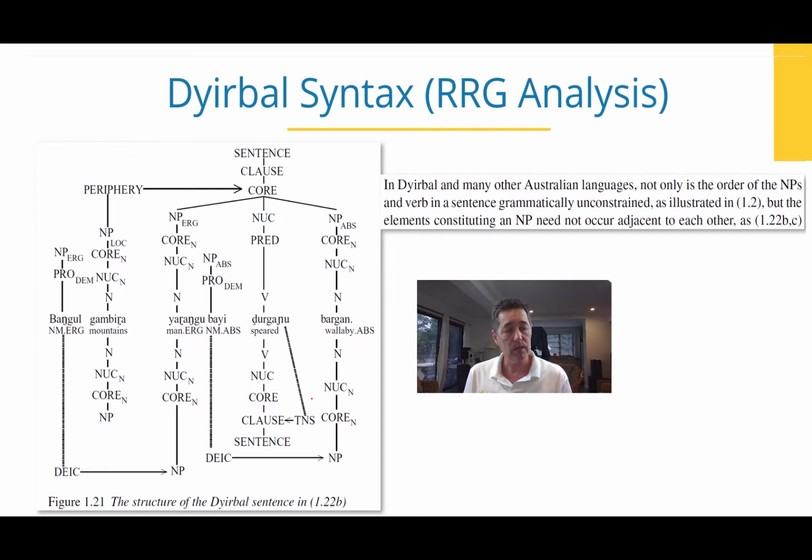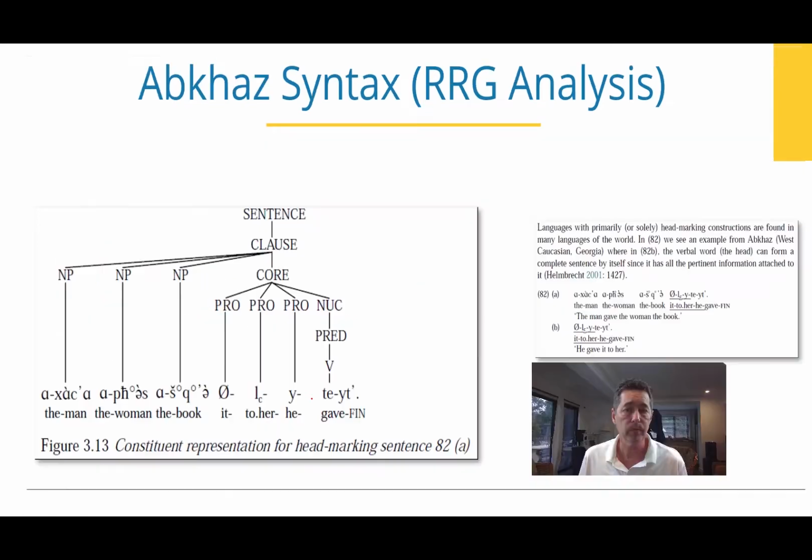But in this case, mountains is identified separately and added as the predicate above that other predicate, speared. And what makes the Australian Aboriginal language interesting is that it's completely free word order. So the verb can come at the beginning of the sentence, at the end, and all of those words can be shuffled, and it means exactly the same thing because the words are marked with inflections in order to do that. And here's yet another language which really refutes that concept of we'll do morphology first and then syntax second.